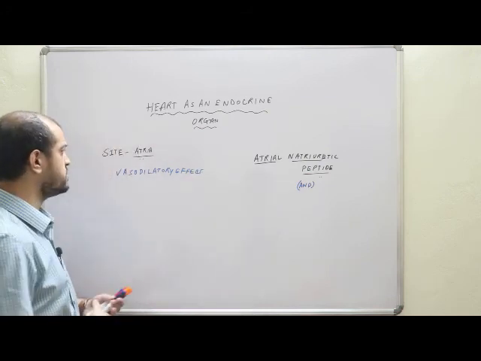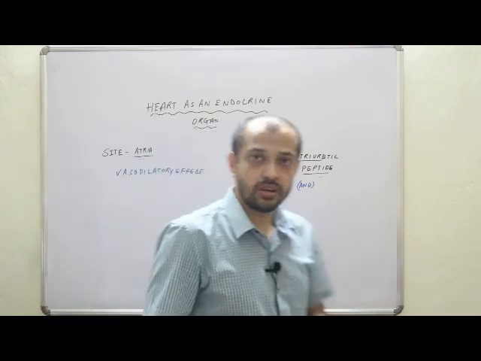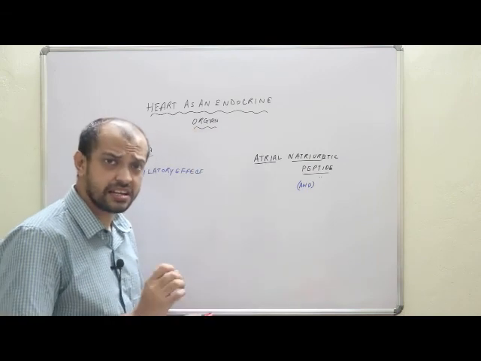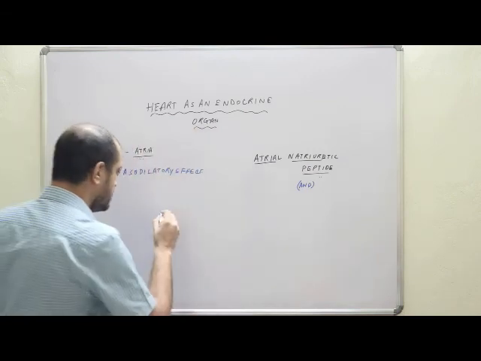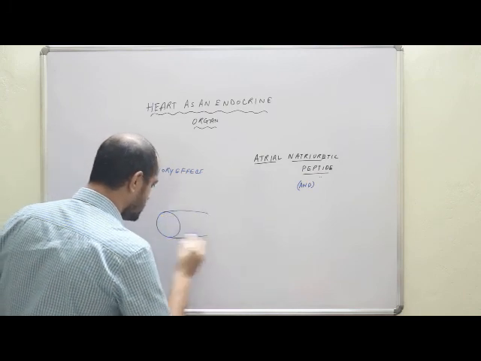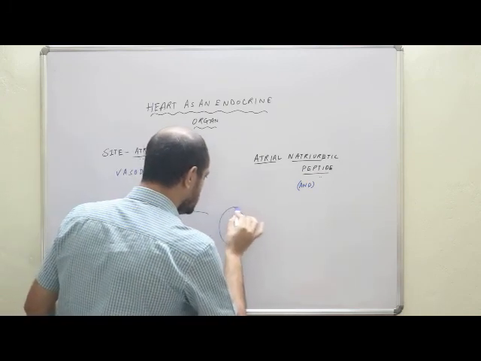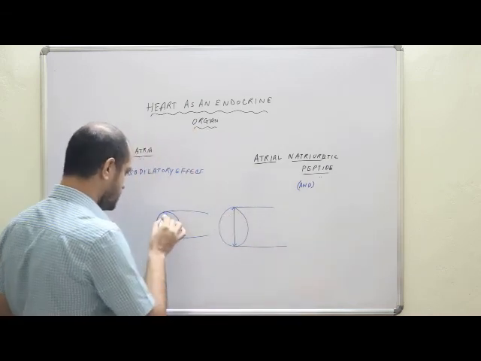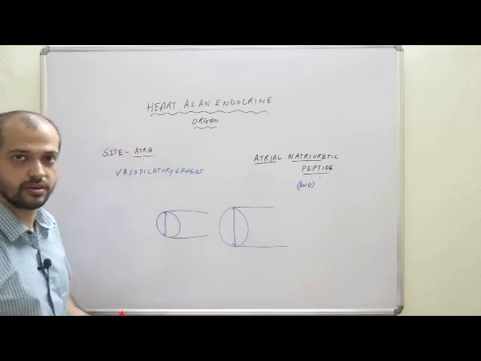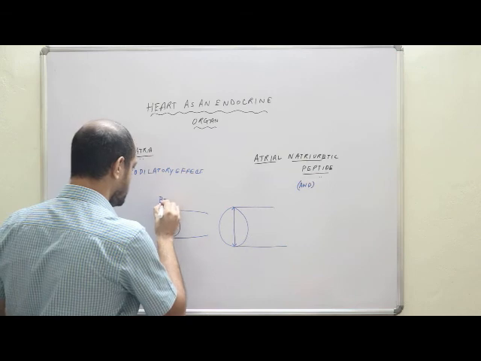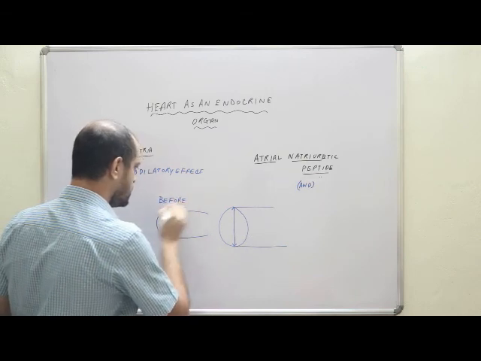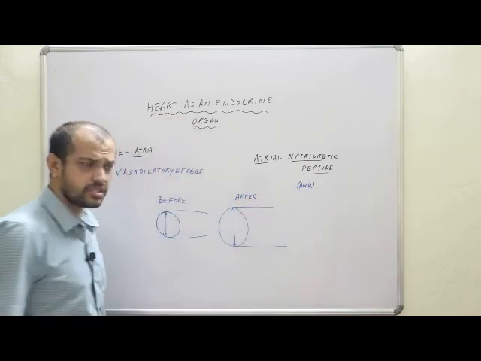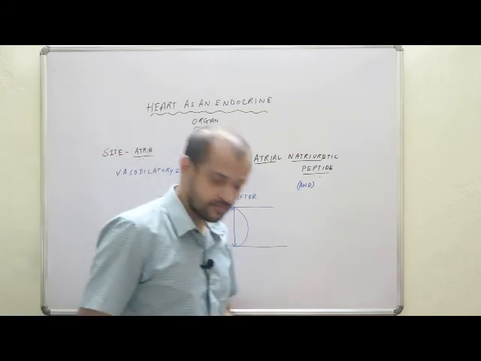Now, a very important point here we need to understand is that whenever we are talking about vasodilatory effect, the first thing we need to understand is that it will actually increase the diameter. Suppose this is the diameter of a blood vessel, and after the release of ANP, it will increase the diameter of the blood vessel. Clear? This is the first thing we need to understand. So this is before the release of ANP, and this is after the release of ANP. Clear? So it has got a vasodilatory effect. Vaso means blood vessel.